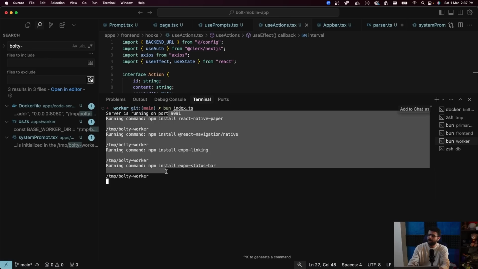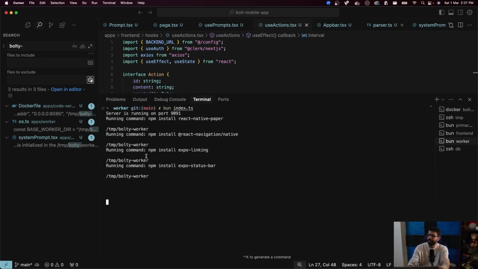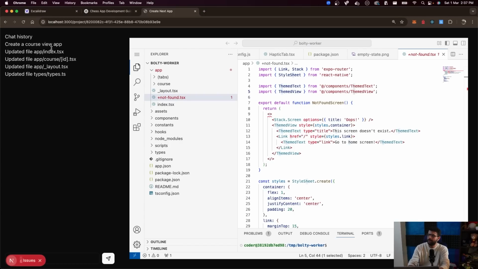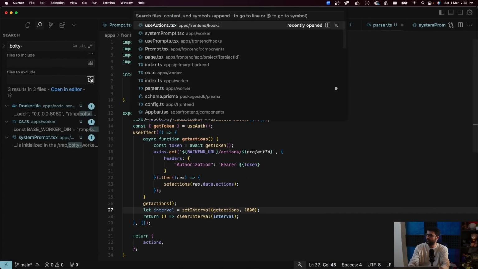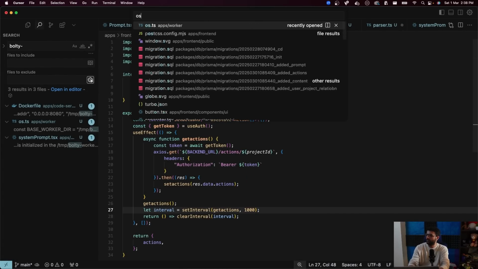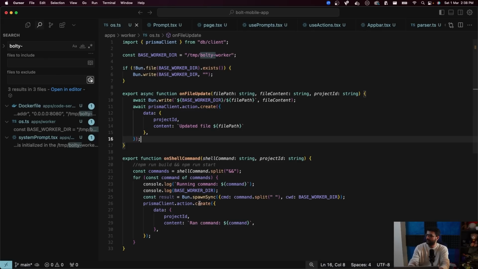What about these commands that ran, bro? I don't see them on the front end. I see all the file updates. I don't see the running commands. I probably missed something obvious. But yeah, let's wait for this to finish and then proceed from there. Let me go back to os.ts. What did I miss here?